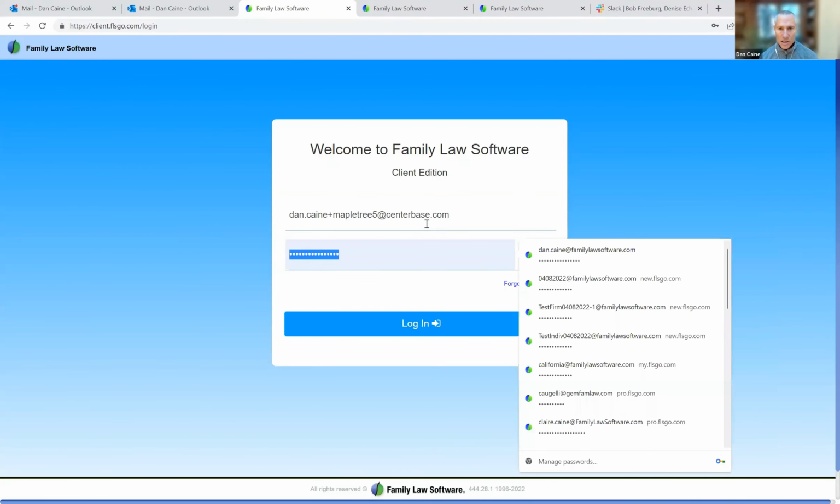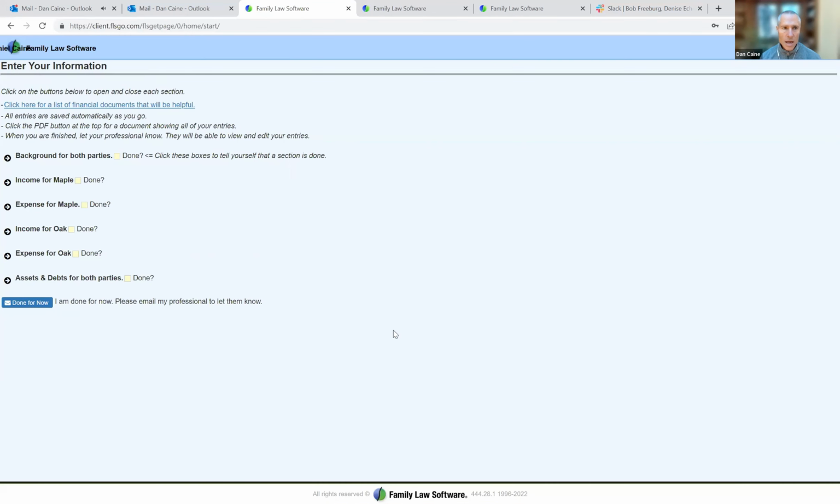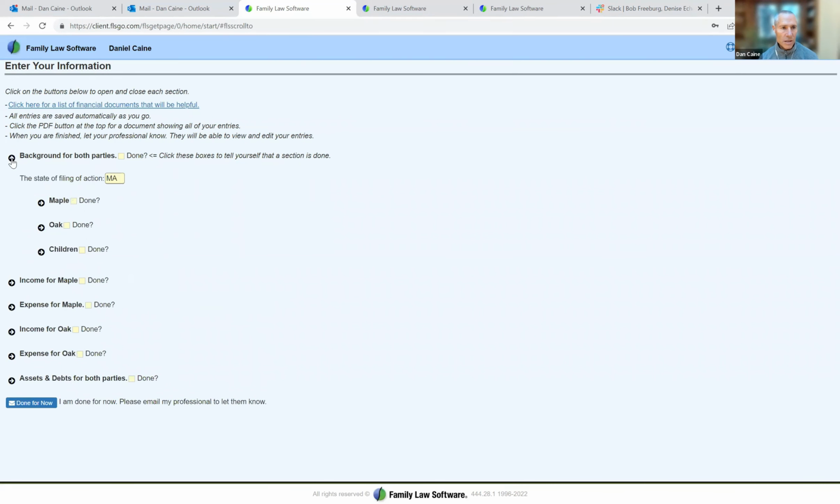And now Maple is logged in. And Maple is now going to enter Maple's information. So we see background information, income for Maple, expense for Maple, income for Oak, expense for Oak, and assets and debts for both parties. So let's start with the background.